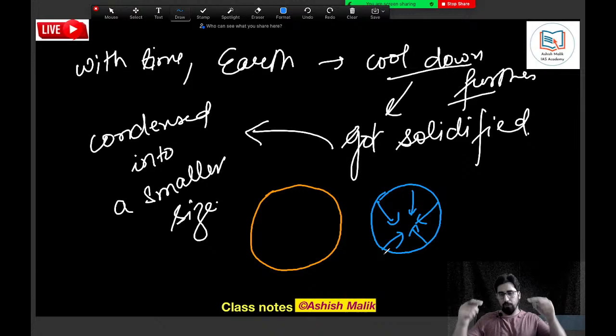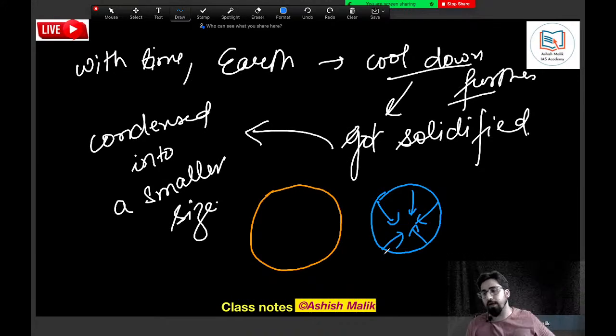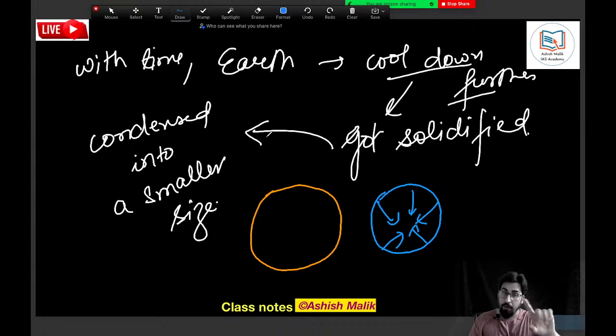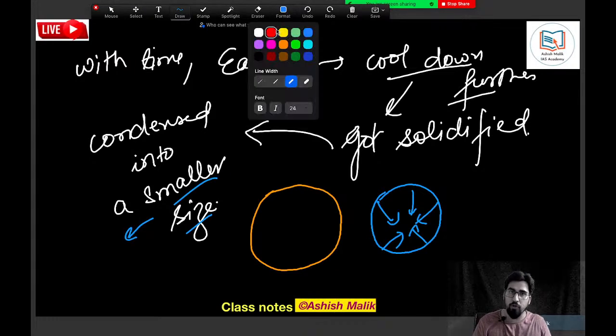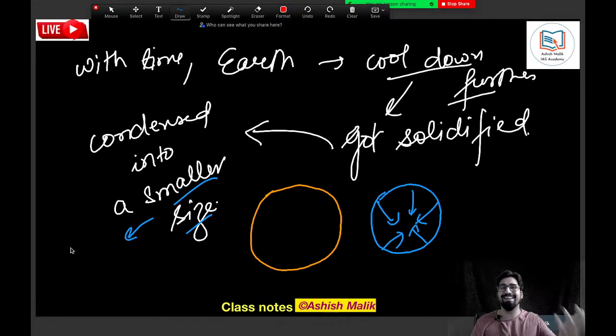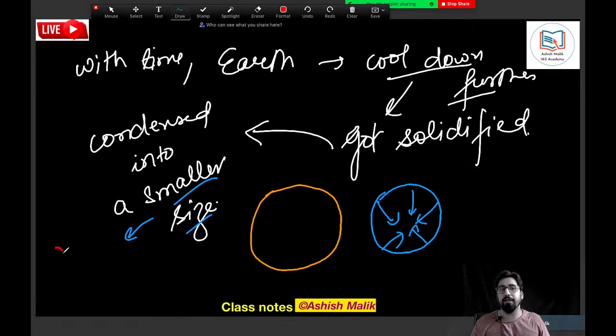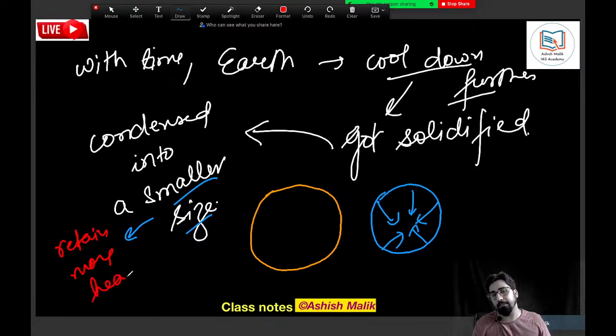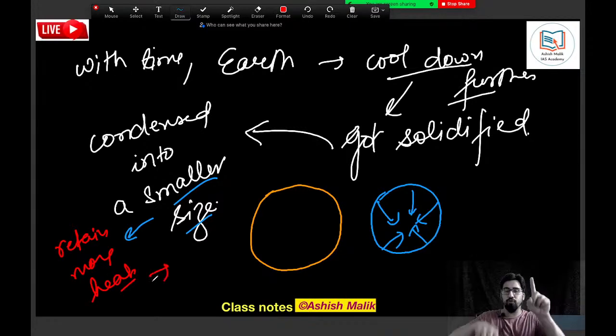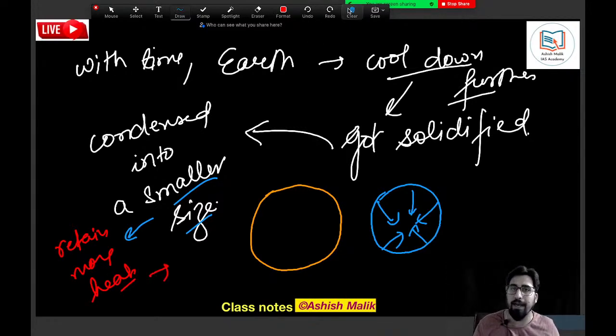And this led to the present shape and size of the earth. Earth cooled down, it got solidified, and the size also became less. Now when the size becomes smaller, it also helped in more increase in temperature, because the smaller the size, the more heat it will retain. This further led to separating of the material as per density.